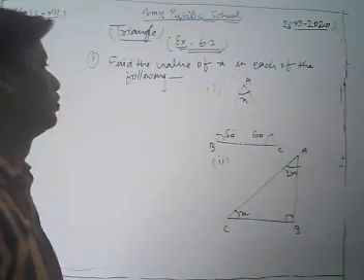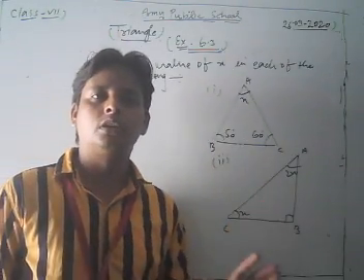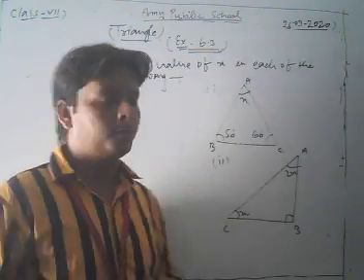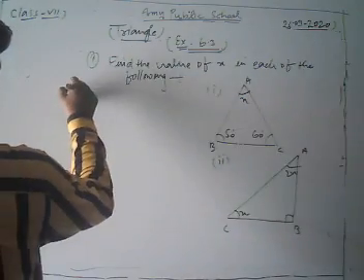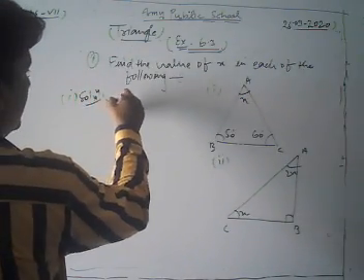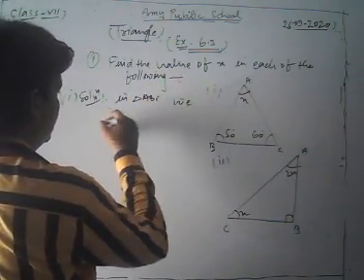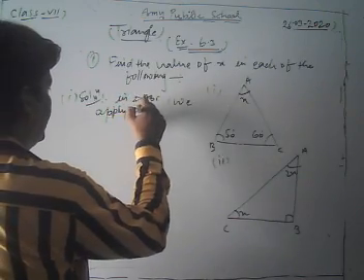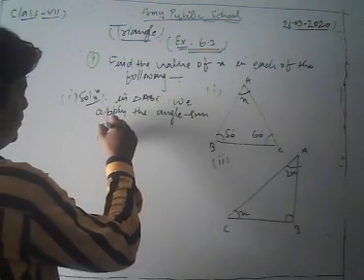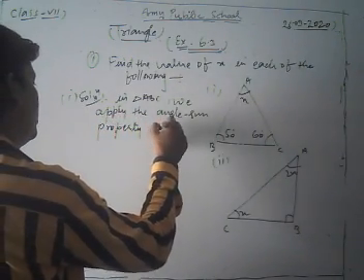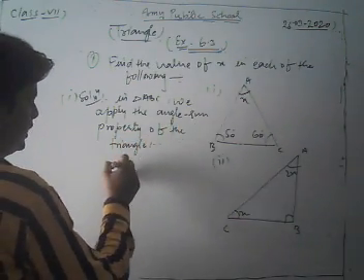Now look, dear students, this is the question here, and what we do is find the value of the unknown variable x. Now in both the triangles, we just apply the angle sum property of the triangle. Let's take the first part of this question and solve it. In triangle ABC, we apply the angle sum property of the triangle.